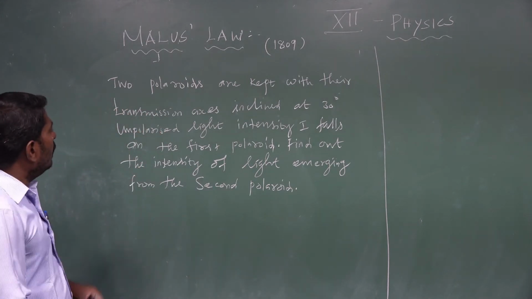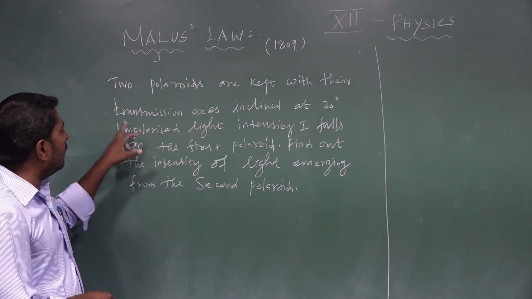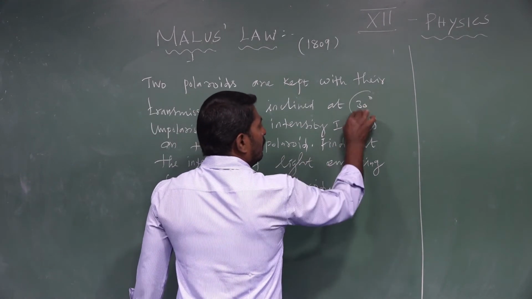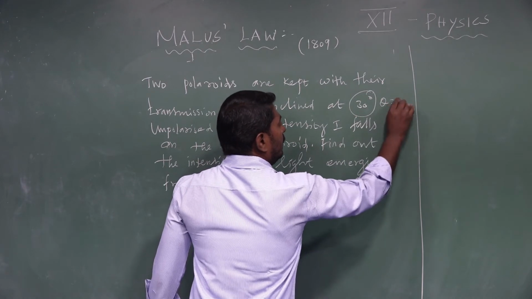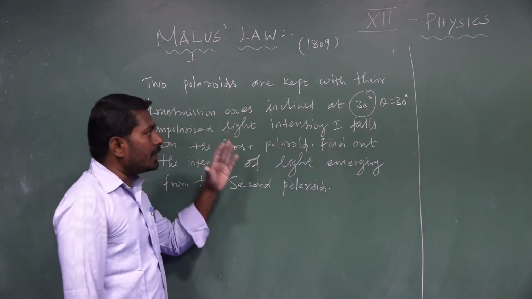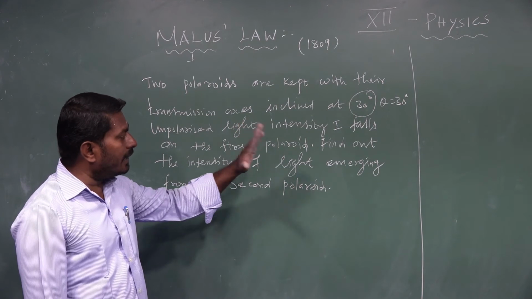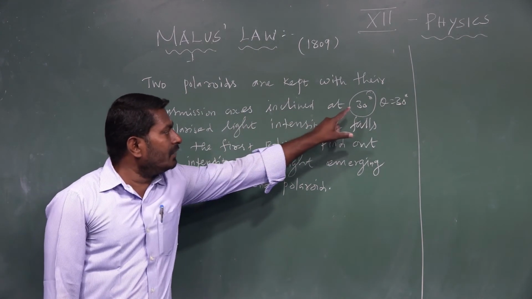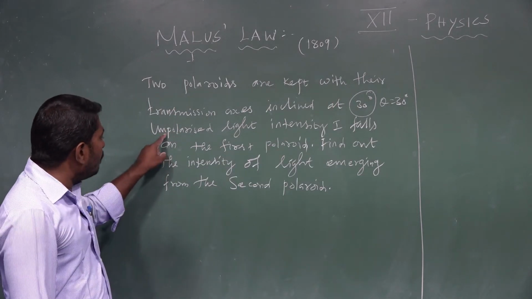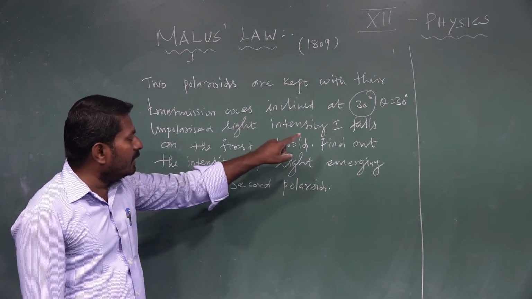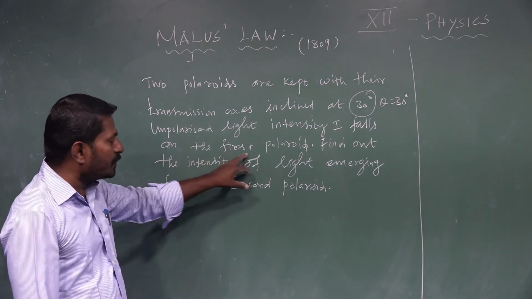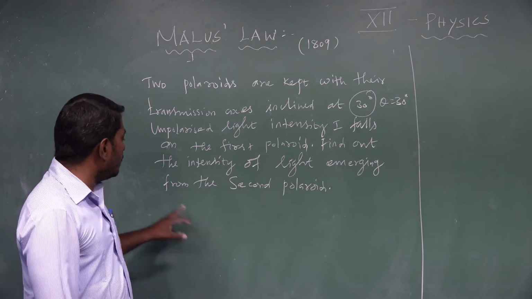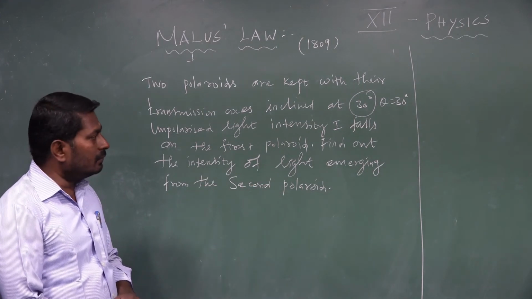See, two polarizers are kept with their transmission axes inclined at 30 degrees. Theta is equal to 30 degrees, which means the angle between the transmission axis of the polarizer and the transmission axis of the analyzer is 30 degrees. Unpolarized light of intensity I falls on the first polarizer. Find the intensity of light emerging from the second polarizer.